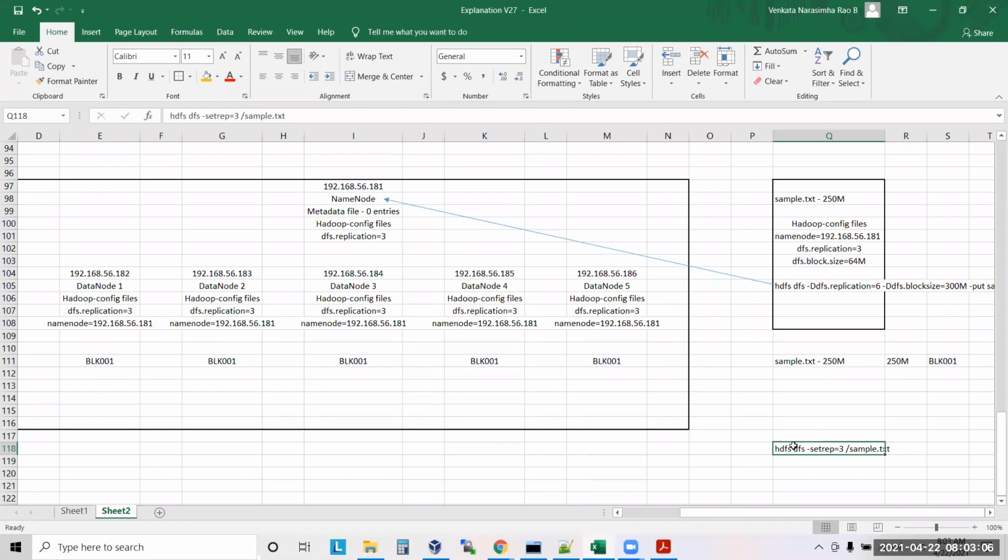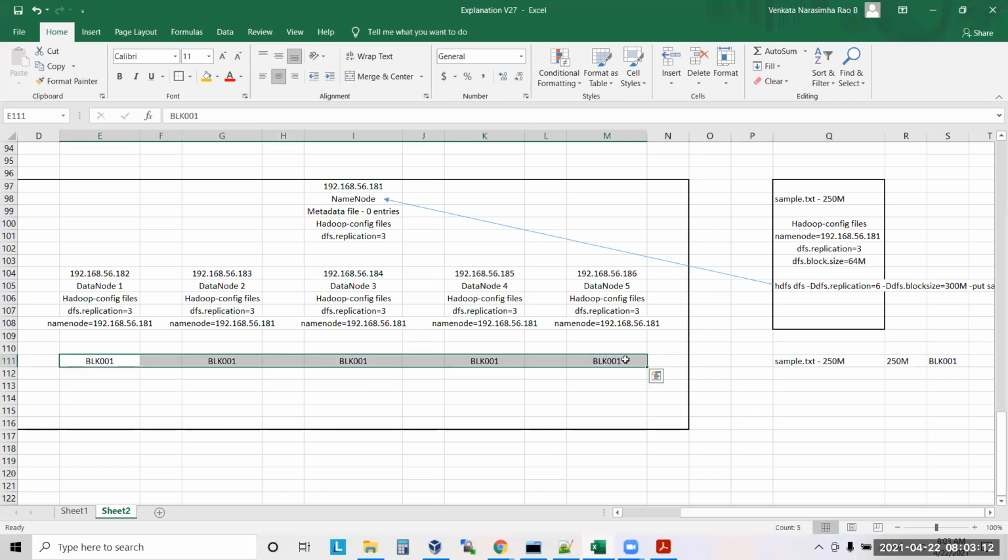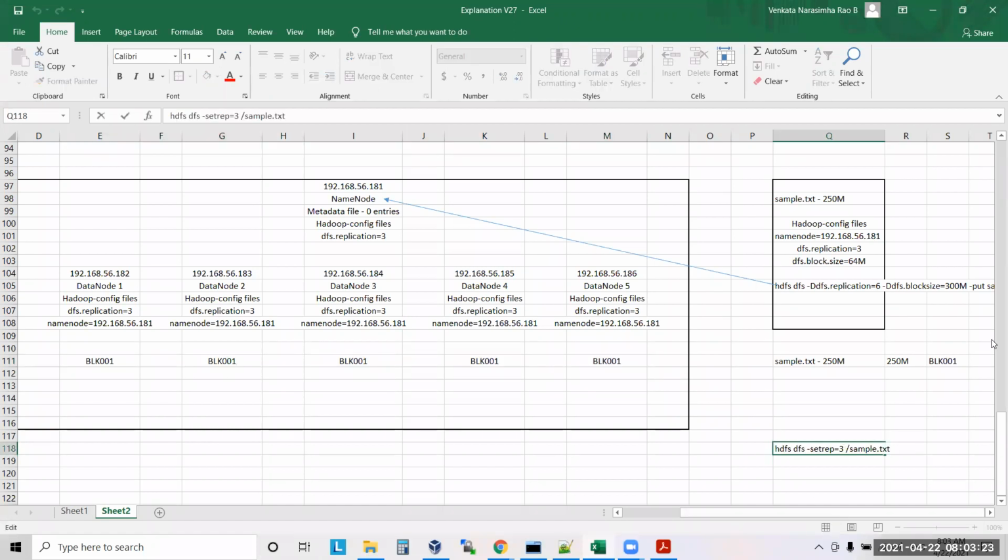Now only five copies have been created, and the customer or user thought that 5 copies is fine for me, no need to change anything, let the under-replication go on. If later we add one more data node, will we need to rerun the set rep command? Of course, yes.